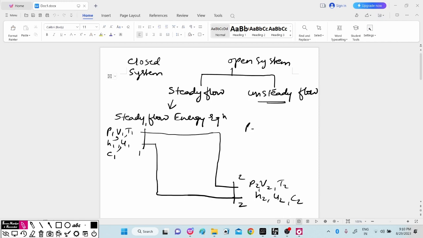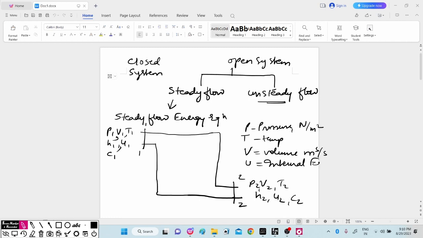P is the pressure, which will be in Newton per meter square. T will be the temperature. V will be the volume in meter cube. With respect to time, velocity is in meter per second. U will be the internal energy.